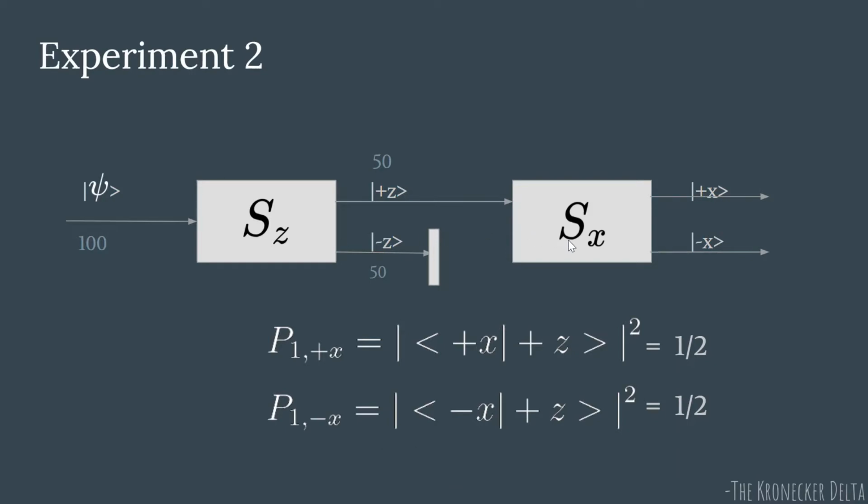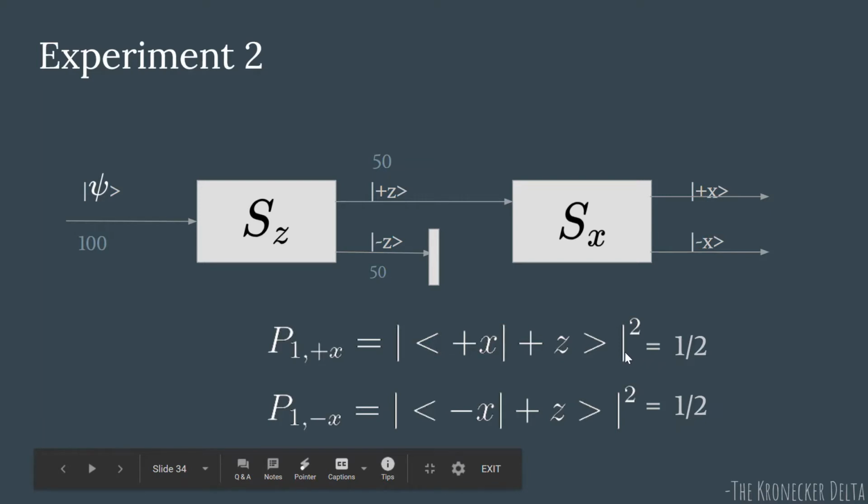So now let's look at experiment 2. Instead of an SZ second analyzer, we have an SX second analyzer. So 1 here represents that you are allowing the first beam to go into the SX analyzer. Now, what is the probability for this plus Z beam to be found in plus X state? Any atom that initially has plus Z state can be found in plus X state or minus X state with 50% probability.